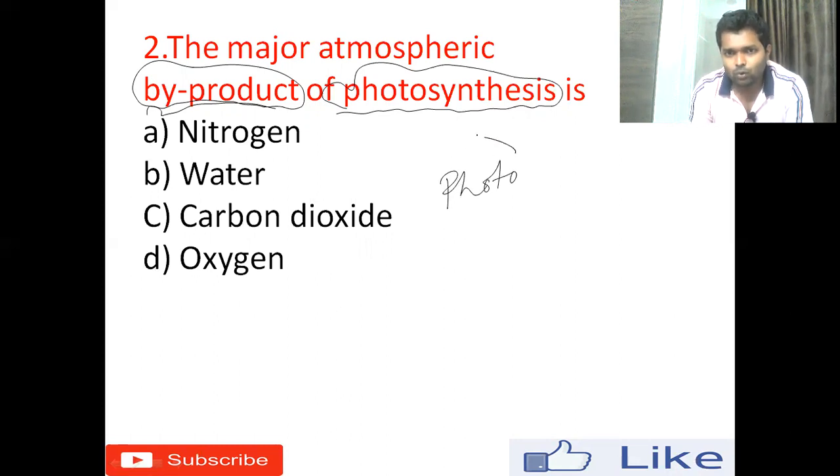Photosynthesis: here photo means light, and synthesis means producing, manufacturing. Plants produce their food with the help of the photosynthesis process.